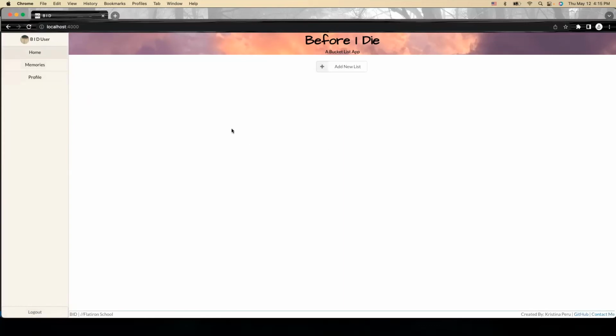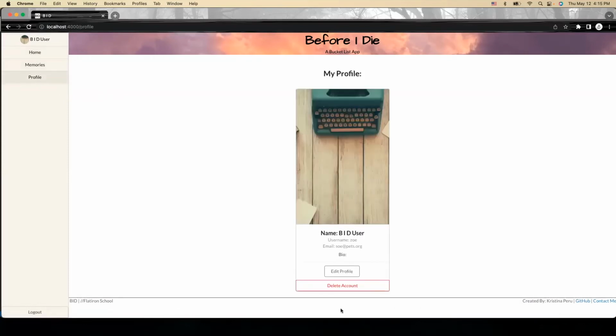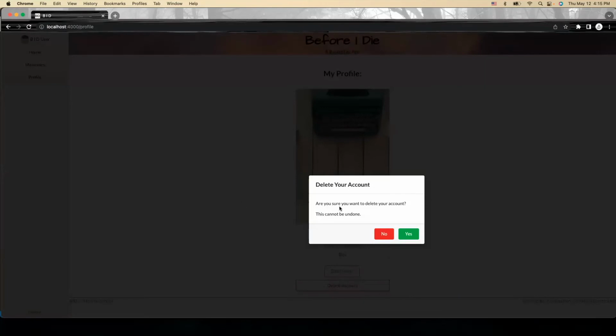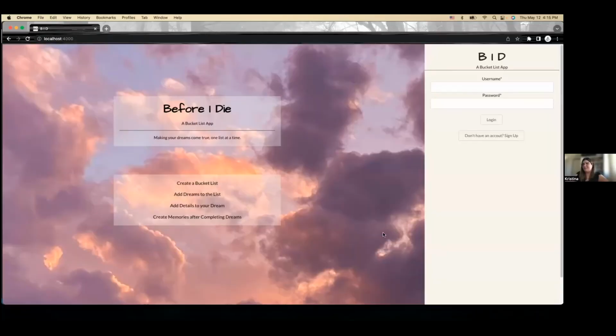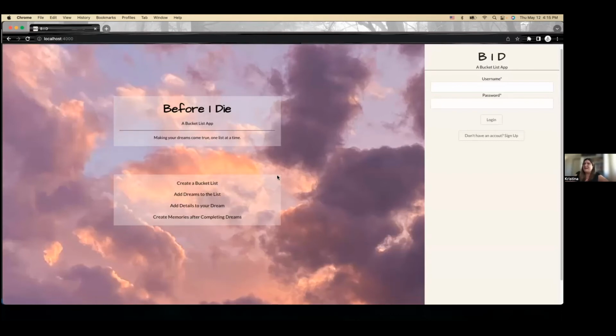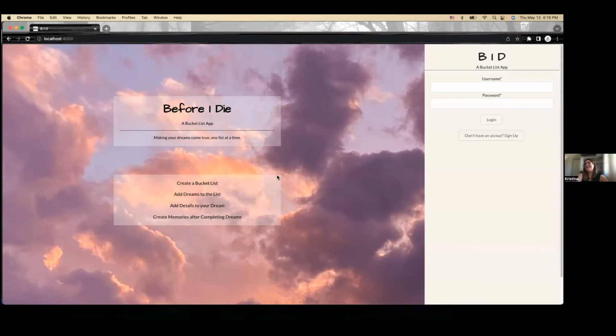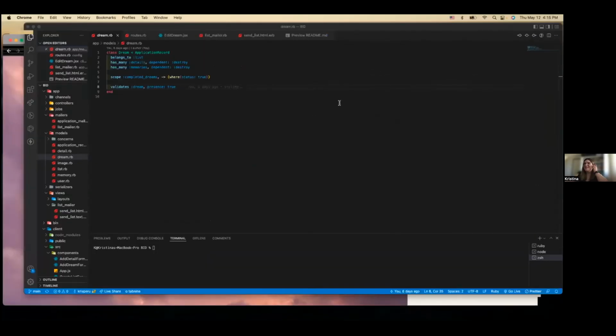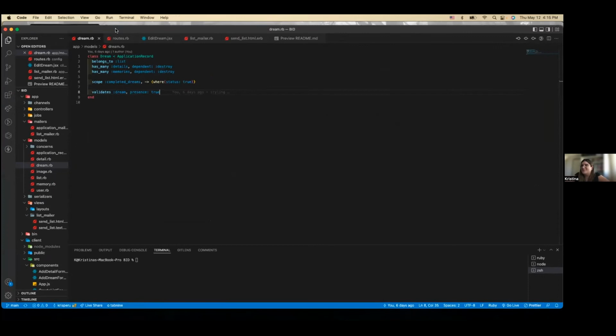And then as a new user, you sign up, you don't see anybody else's information because it should be personal to each person. And then you can just delete the account. Again, it asks, are you sure you want to delete your account? This cannot be undone. You click yes, and it brings you back out to the home page login. So that is that.